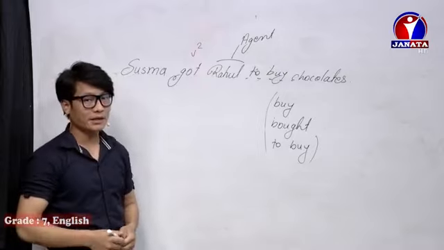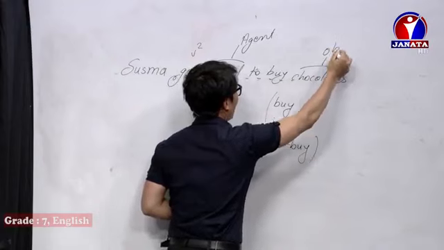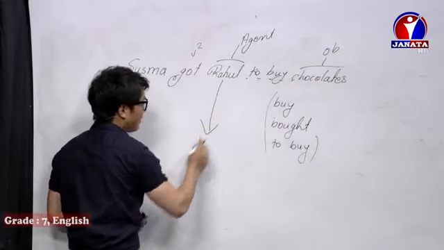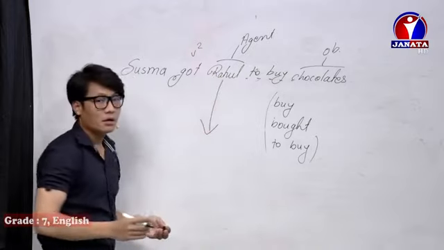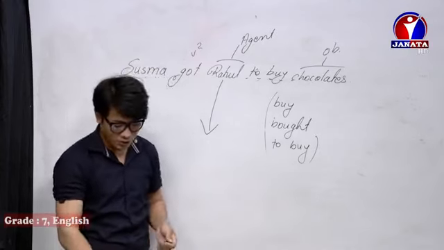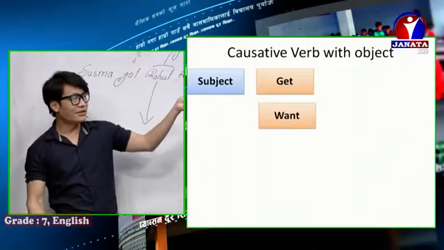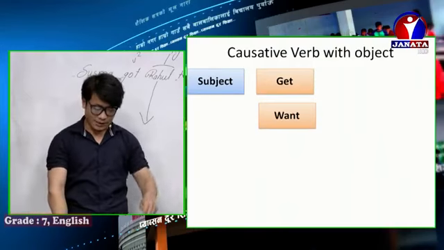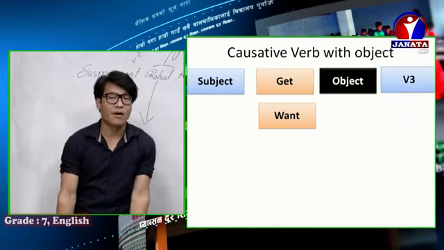Now the question is, what if chocolate comes here? Because chocolate is an object. If an object is in the place of the agent after get or want, then we should use verb 3.